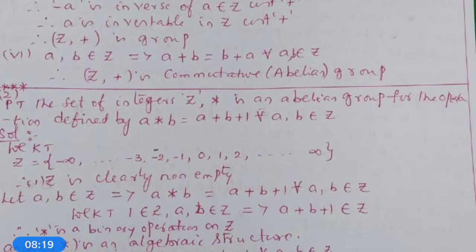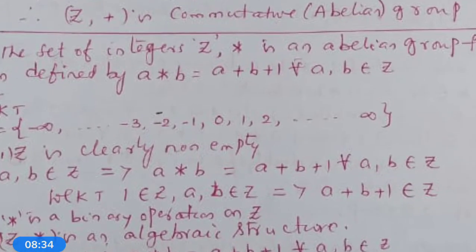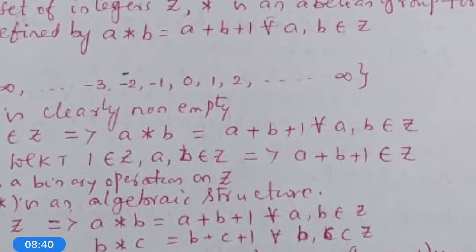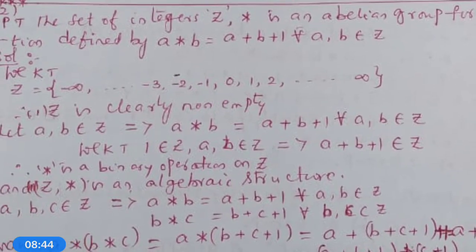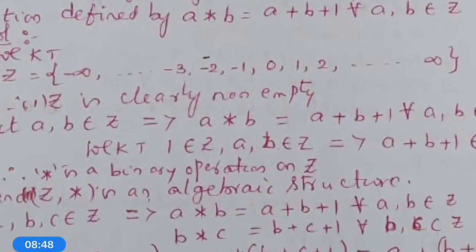This implies 2 star 3 = 2 + 3 + 1, which is nothing but 6. 3 star 5 = 3 + 5 + 1, that is 9, like that. So, the solution. We know that Z is the set of minus infinity, etc., -3, -2, -1, 0, 1, 2, 3, etc., infinity. Therefore, Z is clearly non-empty.